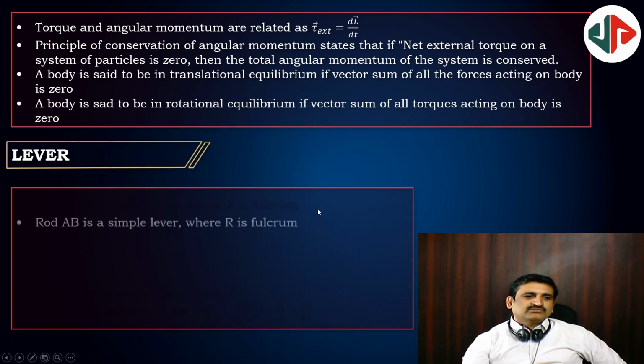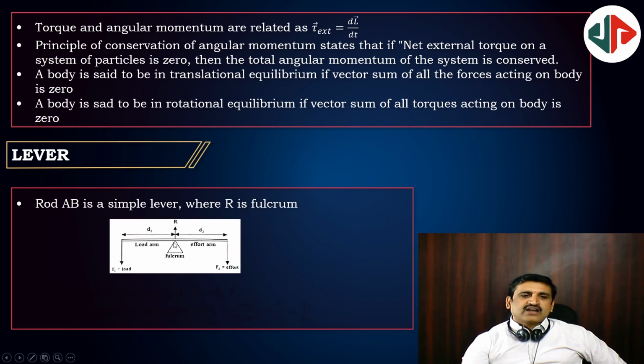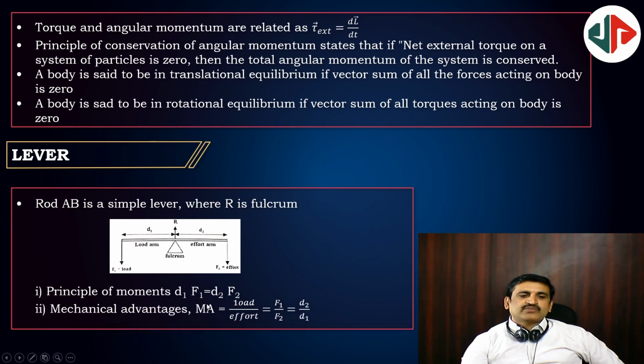Next, lever. Rod AB is a simple lever where R is the fulcrum, the picture you see. One side is the load arm, one side is the effort arm. We apply force on the other end, that is called the effort arm, and the load we are going to fix, that is the load arm. Distance D1, distance D2. The more the distance of the effort arm, the less the effort. Principle of moments is D1 F1 is equal to D2 F2. Mechanical advantage is F1 by F2 is equal to D2 by D1.